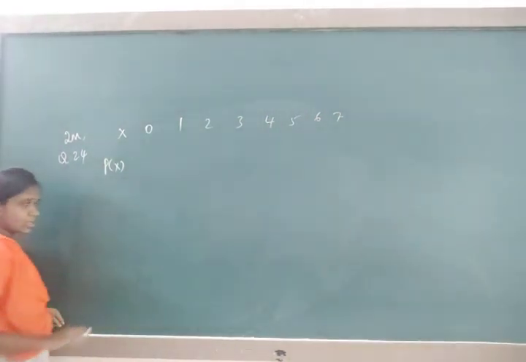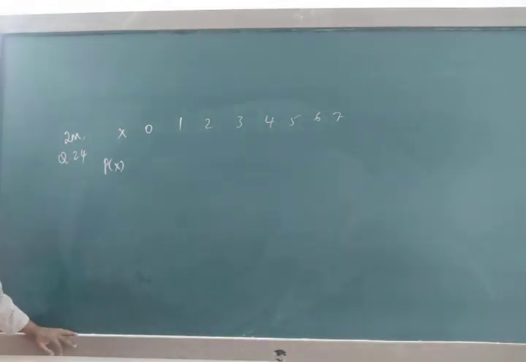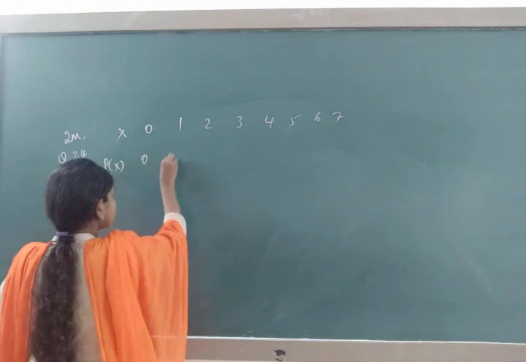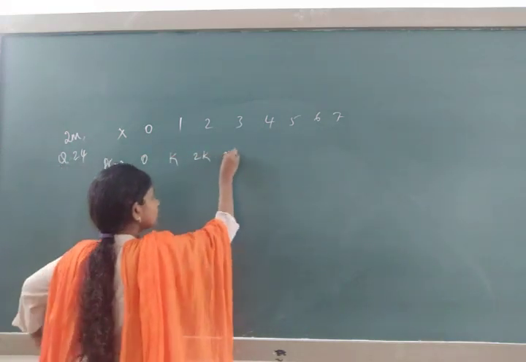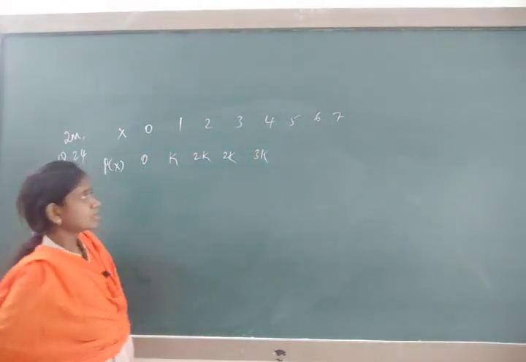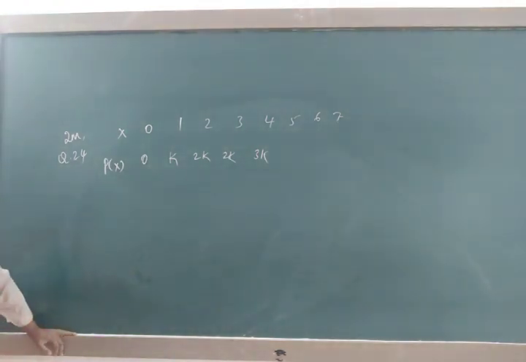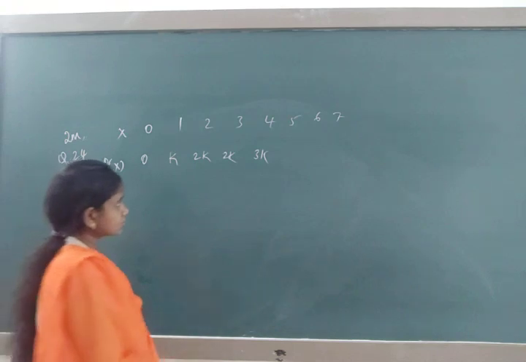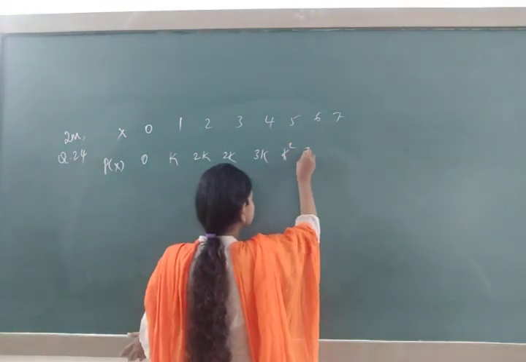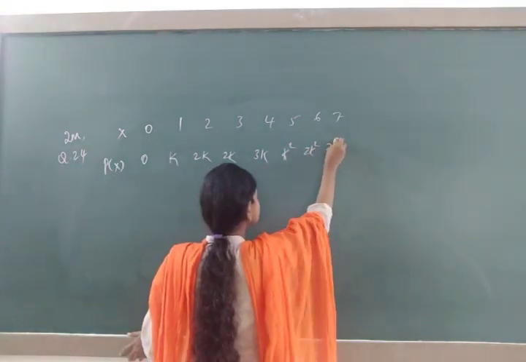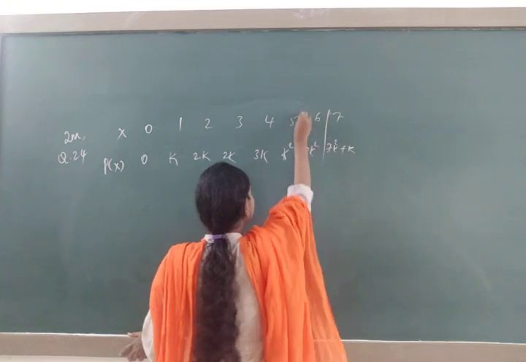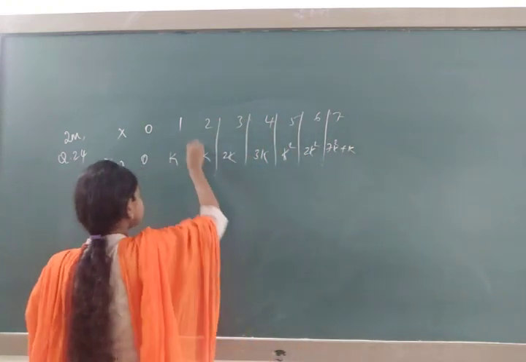Correspondingly, the p of x values are 0, k, 2k, 2k, 3k. Next, for 5, 6, 7 also we will take k square, 2k square, 7k square plus k. This is our table, one of the tables they are going to give in your examination.